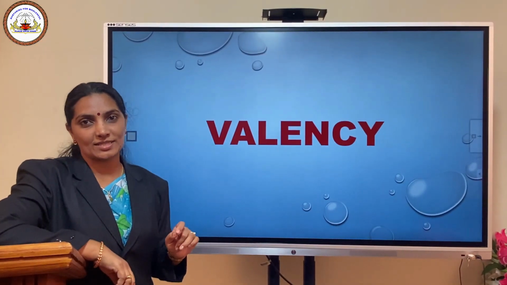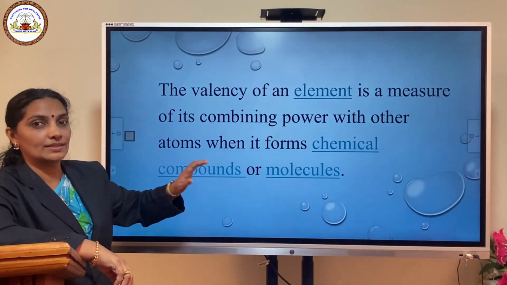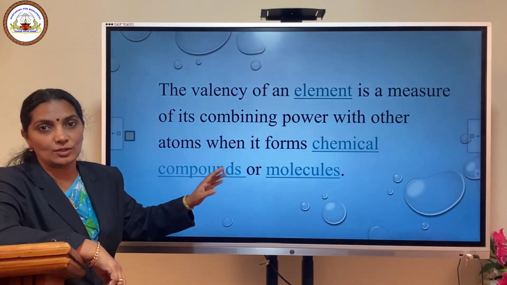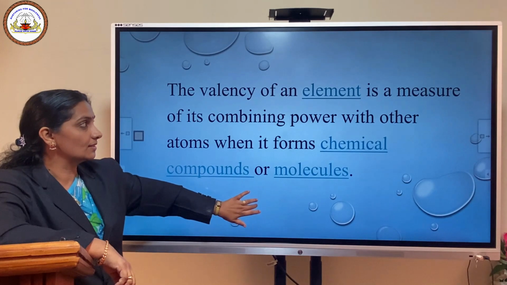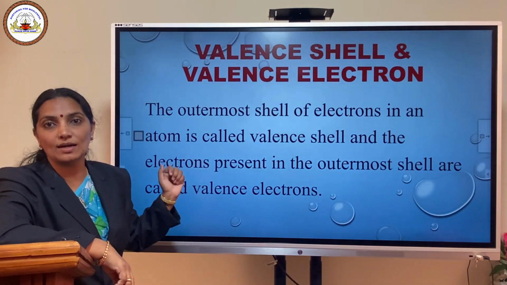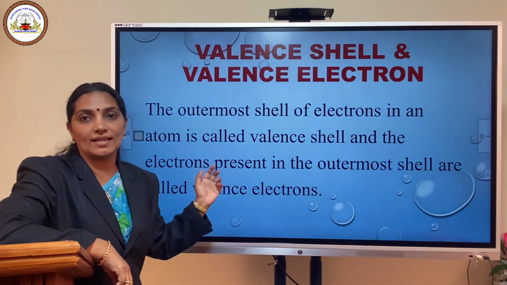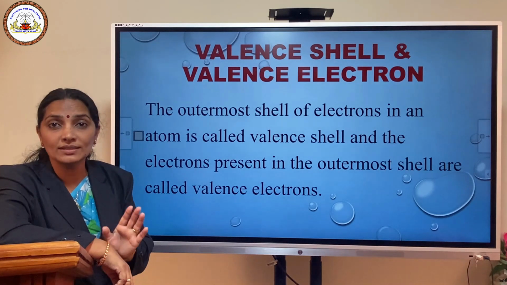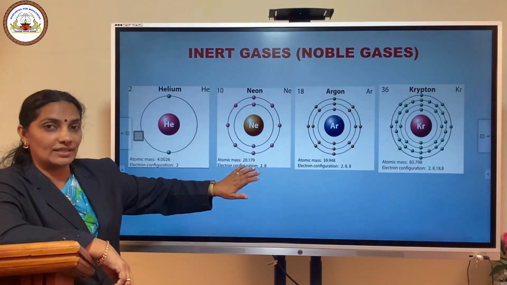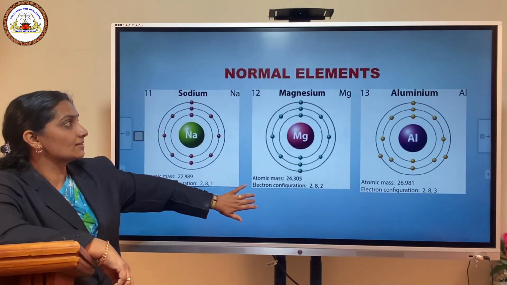Let's rewind today's portion. We started with valency. The definition of valency: it is the combining capacity of an element to form chemical compounds. Then valency is determined by the electrons present in the outer shell. The outer shell is termed the valence shell, and the electrons present in the outer shell are called valence electrons. Now, the configuration of inert gases and certain other elements.